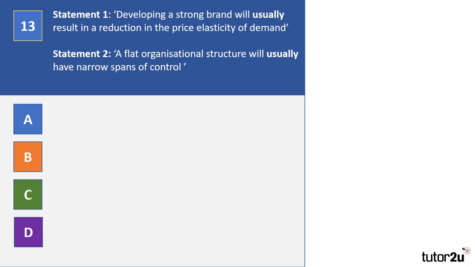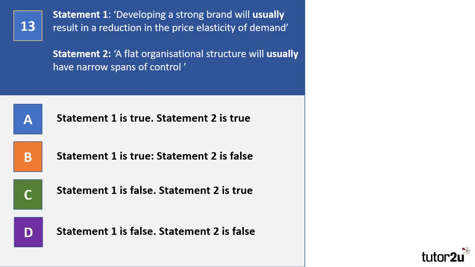Question 13. Statement 1. Developing a strong brand will usually result in a reduction in the price elasticity of demand. Statement 2. A flat organisational structure will usually have narrow spans of control. Here are your 4 options. Please pause the video now while you make your choice.